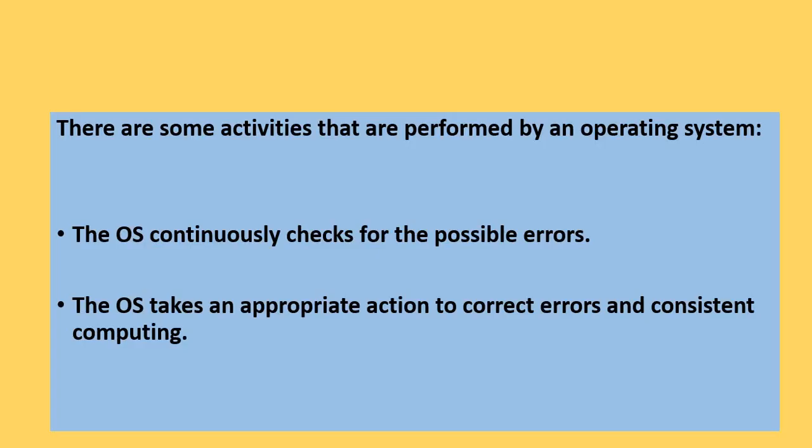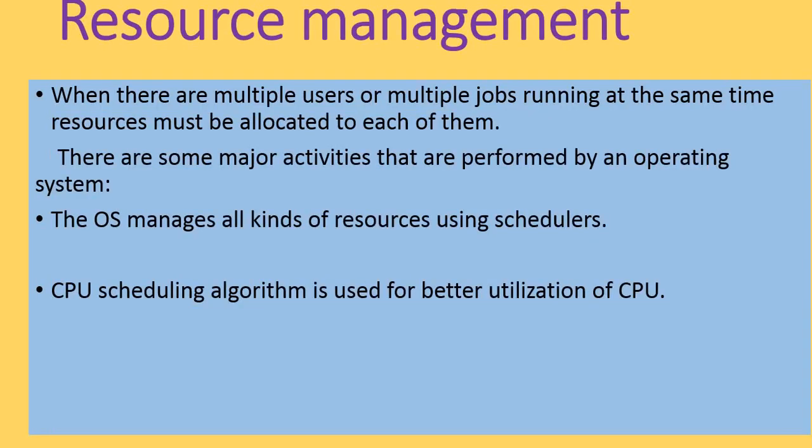Now another type of service: resource management. In an operating system, when there are multiple users or multiple jobs running at the same time, resources must be allocated to each of them. There are some major activities performed by an operating system. The operating system manages all kinds of resources using schedulers.